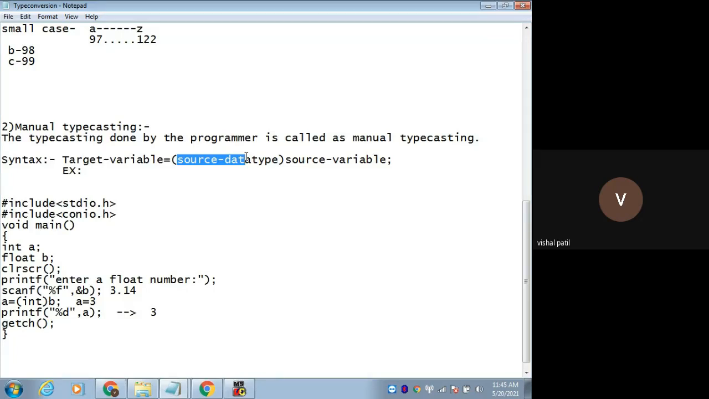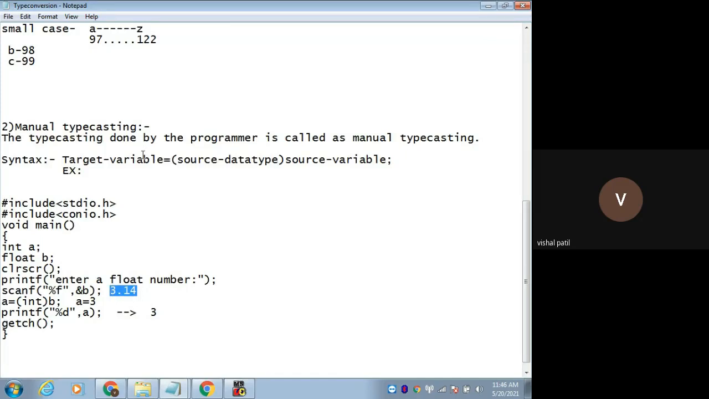I want to convert into integer type, because it is float into integer, right? And the source variable is the variable which you want to convert. So even though the value of b is 3.40, it will get converted into integer. It means the value will be 3, and it will be assigned to variable a. So now the value of variable a will become 3. Then I will display that value, so I will get 3 here, not 3.40.